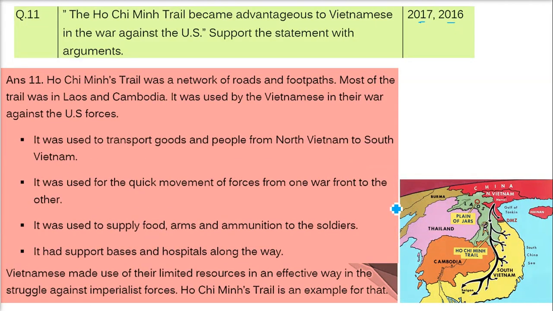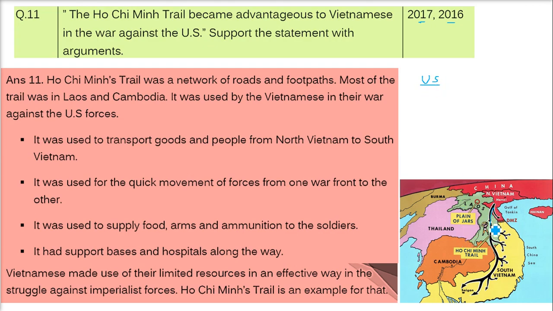So what happened here? Ho Chi Minh Trail was a network of roads and footpaths, and most of the trail was in Laos and Cambodia. It was used by the Vietnamese in their war against the United States or US forces.